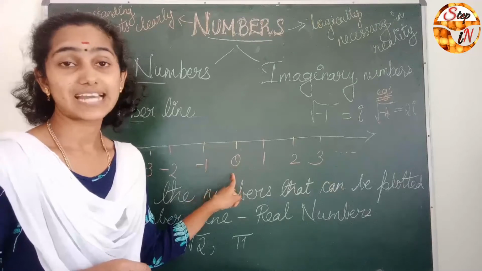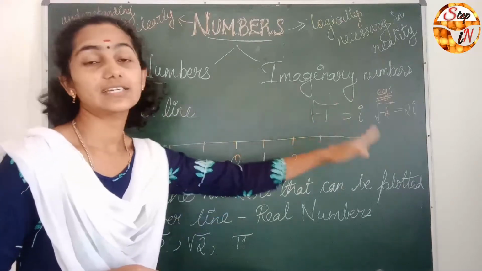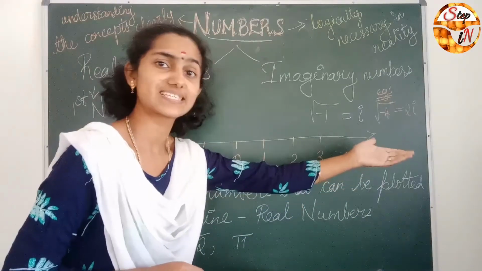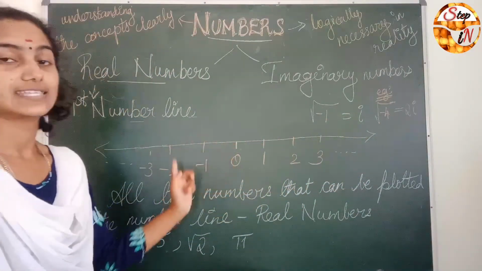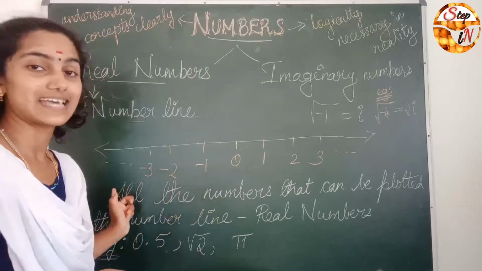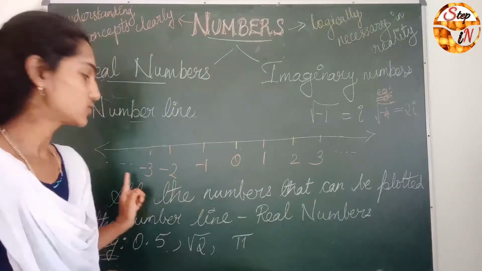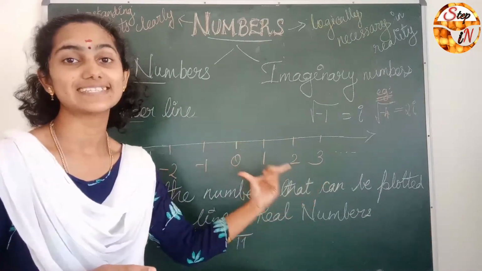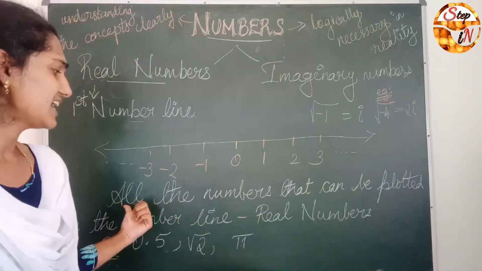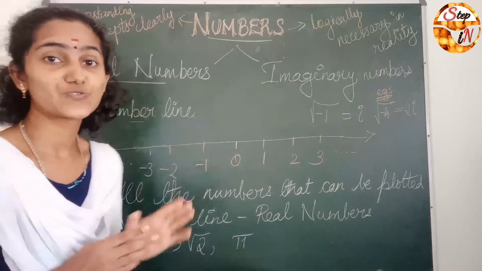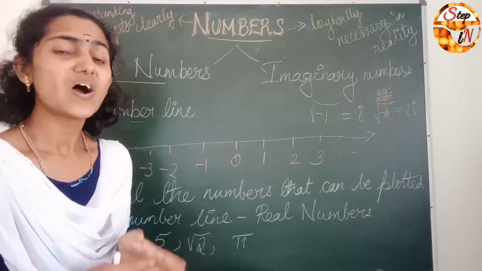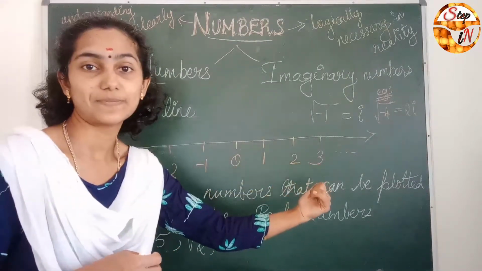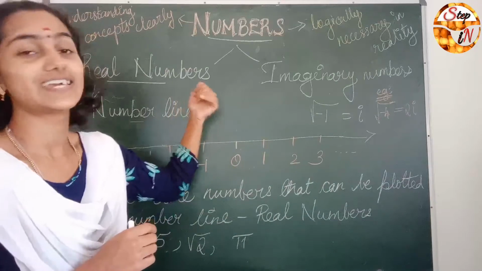To the right of 0 there are positive numbers 1, 2, 3, etc. up to infinity, and to the left of 0 come the negative numbers -1, -2, and so on. This is said to be a number line. Now the definition of real numbers: all the numbers that can be plotted on this number line are said to be real numbers.